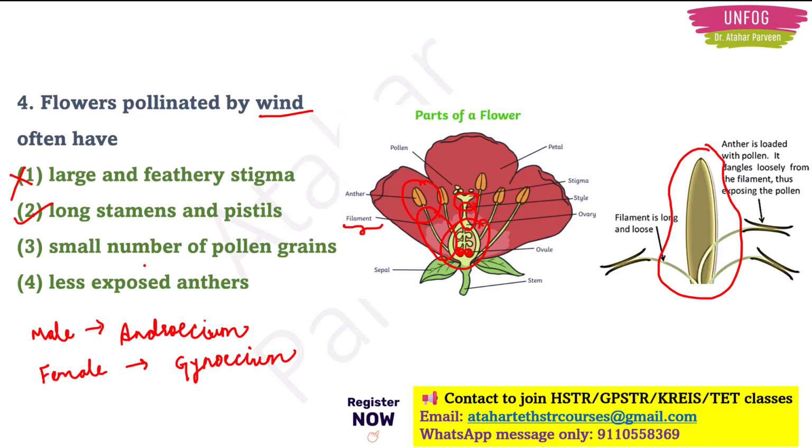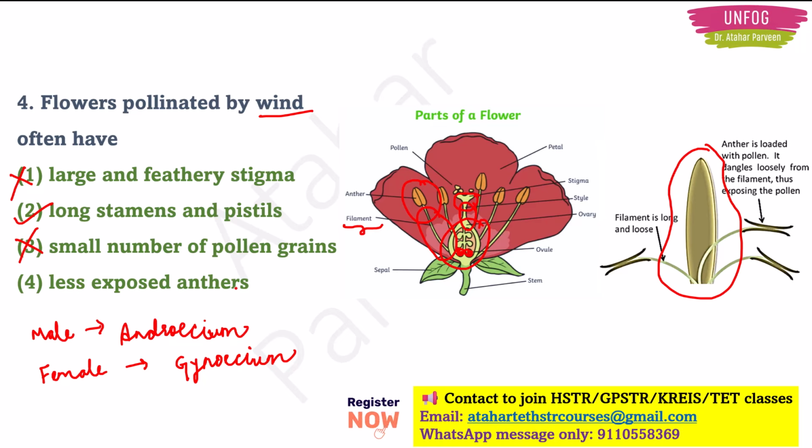But let's see what the other options are also. Small number of pollen grains are present. Why? How? We need a large number of pollen grains, right? So that there is an increased chance of pollination to happen. So this is the wrong option.